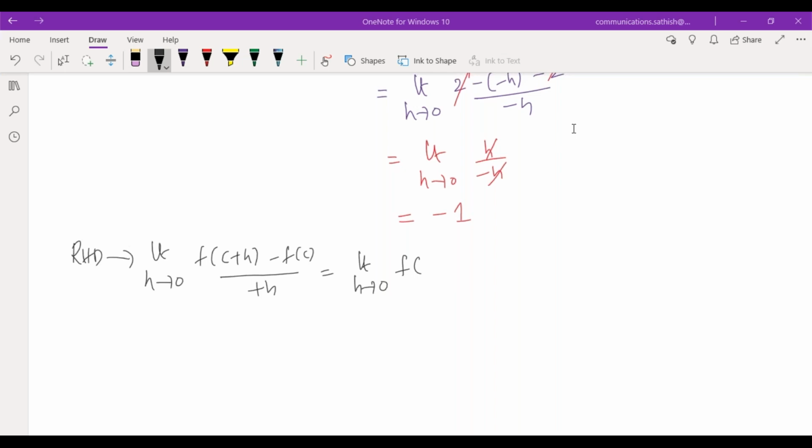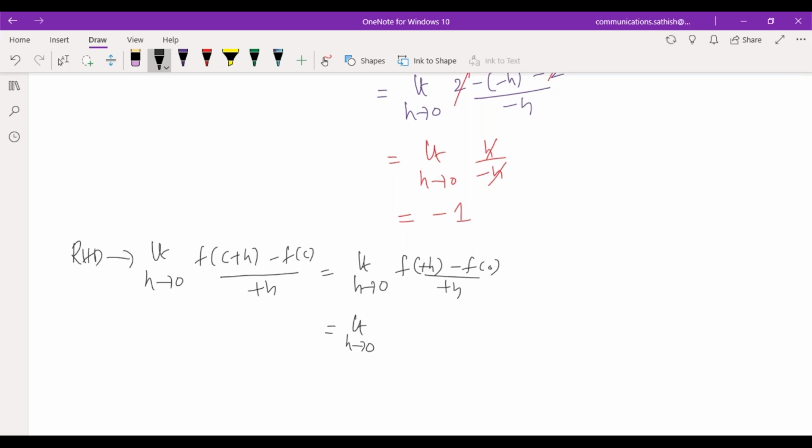f of h minus f of 0 by h. Here you will have f of c plus h means what, ma? 0 plus h, that is plus h, minus f of 0 by h. What will we get again?